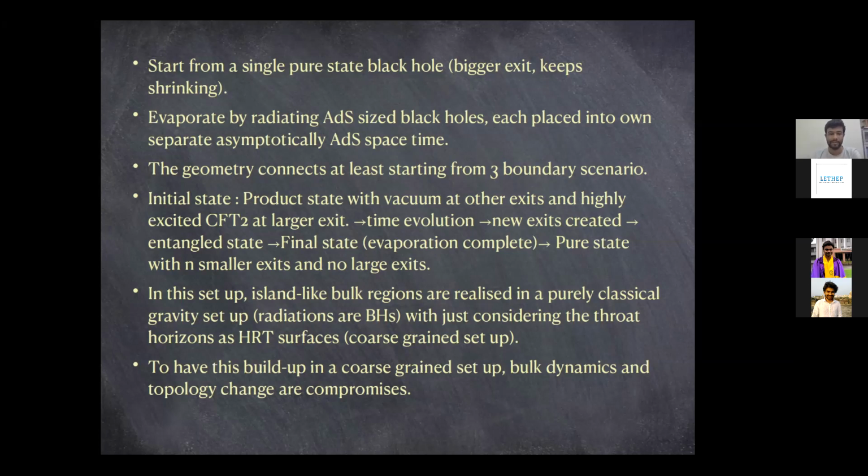Okay, but I have another question. So how many black holes are there? If you have n exits, there are n black holes. But in this model we assume that we start with a very big black hole, and all the other exits would have smaller size black holes. So these bigger black holes are modeled as the evaporating black hole, which would get smaller with time. And the newer black holes appear in newer exits of the multi-boundary wormhole.